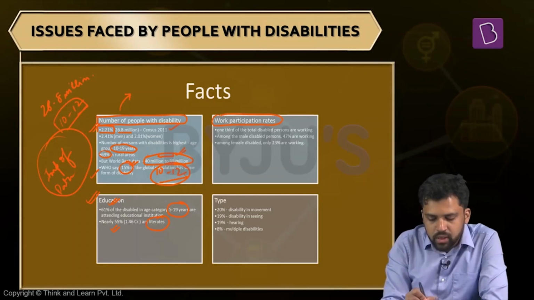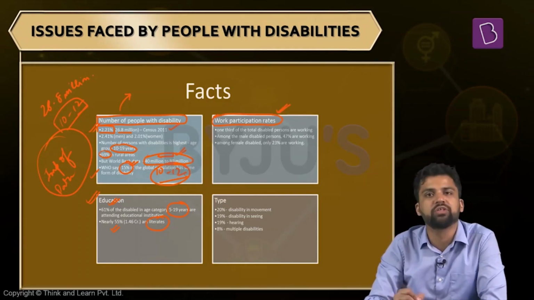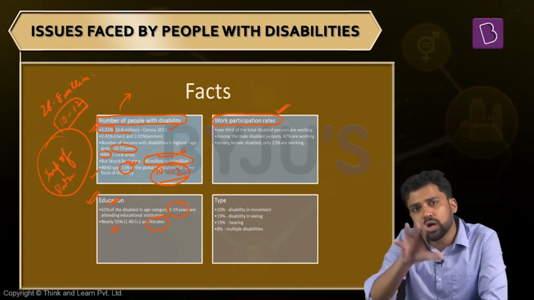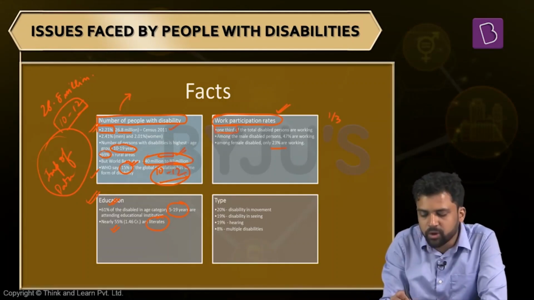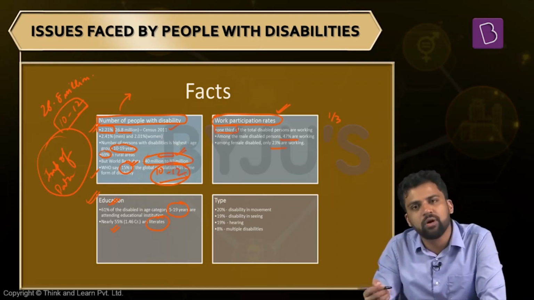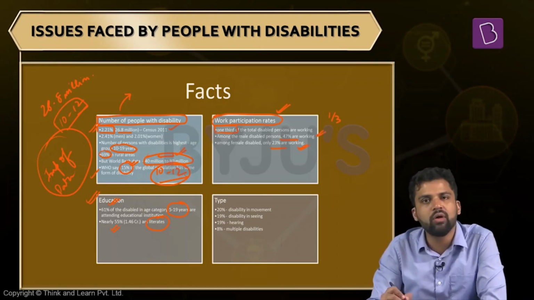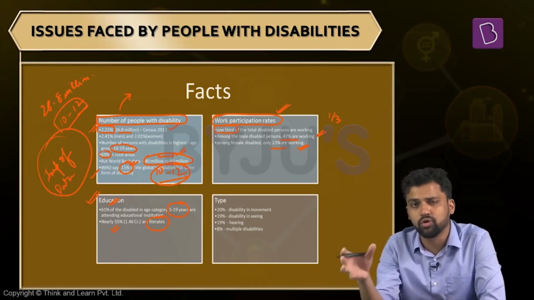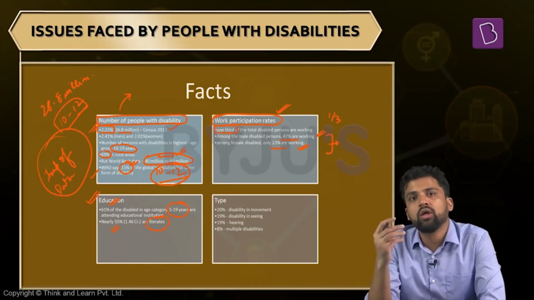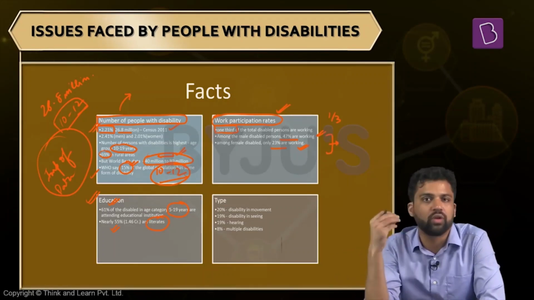Also, there is some sort of backwardness when it comes to workforce participation rates. Only one third of people who have some form of disability are working. Among them, you can observe that fewer women are working and more men are working. 47% of male disabled persons are in the workforce, and just 23% of disabled females. So again, almost half. Both these numbers are less as compared to the workforce participation rate of men and women without any disability.